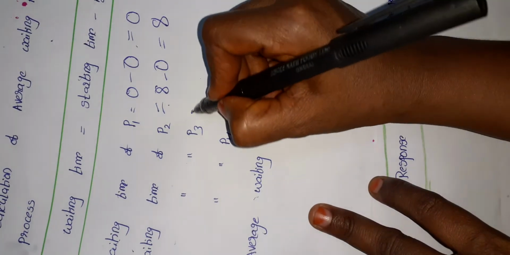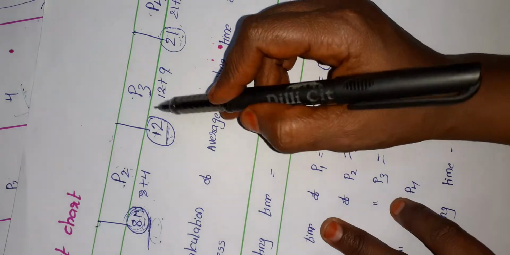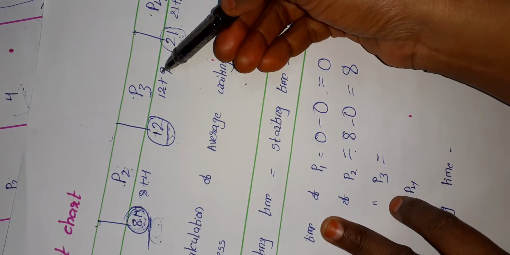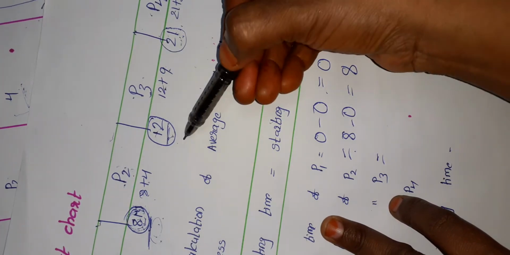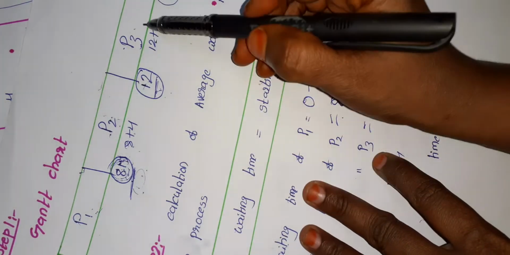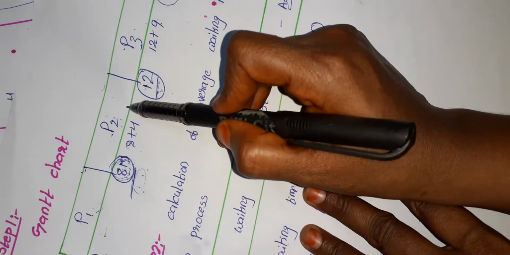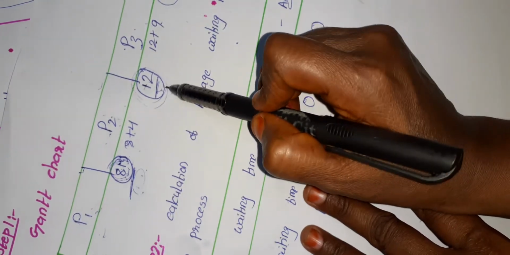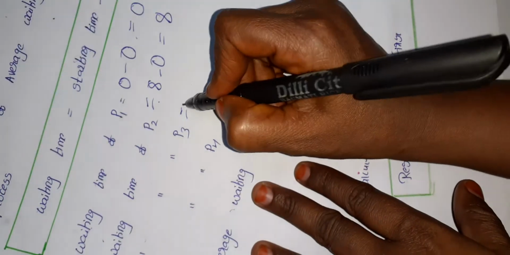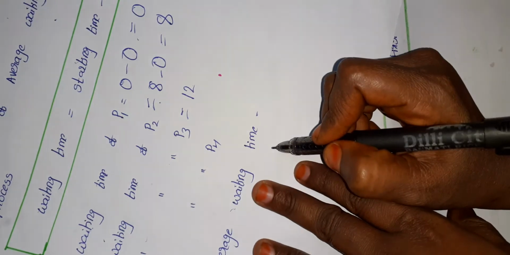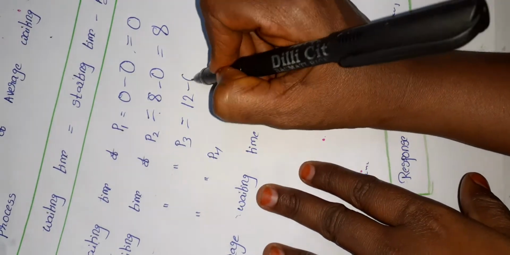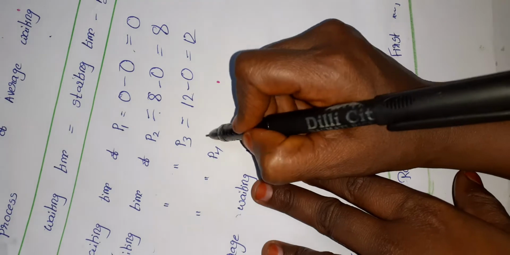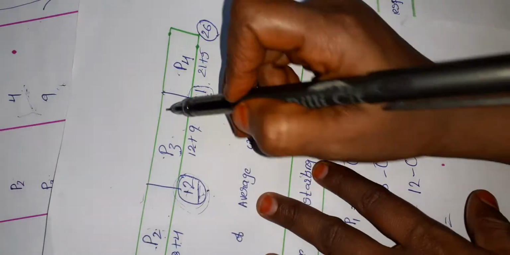So we have to take 8, and arrival time will always be 0, and the value will be 8 minus 0, 8. Now P3. How much time will P3 wait? P3 will wait until the completion of P2. For the completion of P2, how much time will it take? 12. So we take 12 as the starting time of P3 minus 0, that is 12. And next for P4.